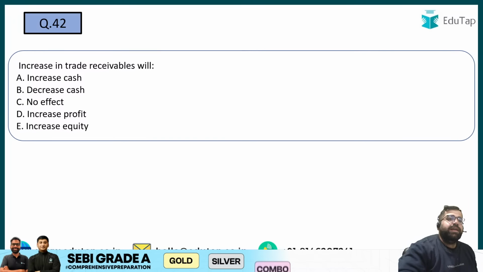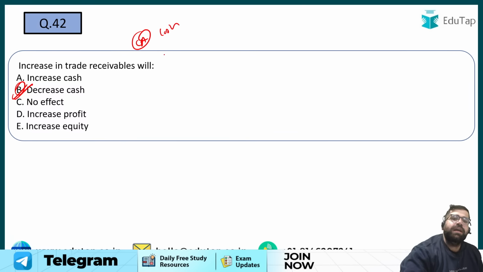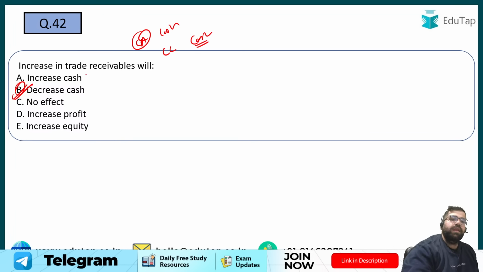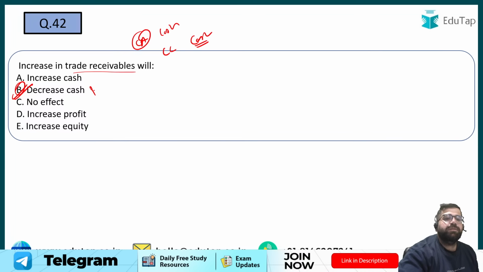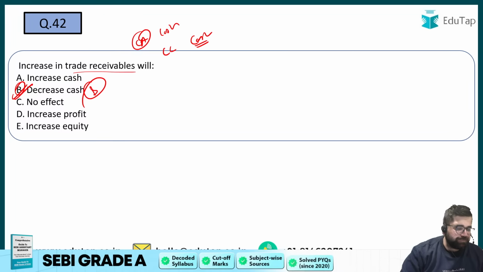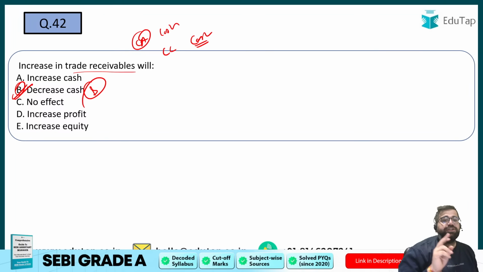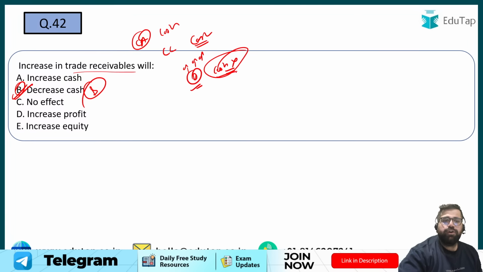Increase in trade receivable will decrease your cash. The question was basically based on the relationship of current assets with cash and current liabilities with cash. Now, if trade receivable are increasing and increasing, it basically means that you are not receiving that much money. So the immediate effect will be option number B, and you have to choose the immediate effect only. So my right answer will be option number B, which is decrease in cash. Therefore your cash will decrease.